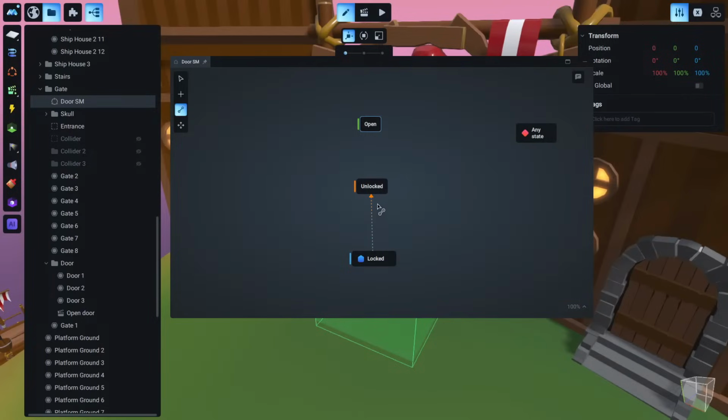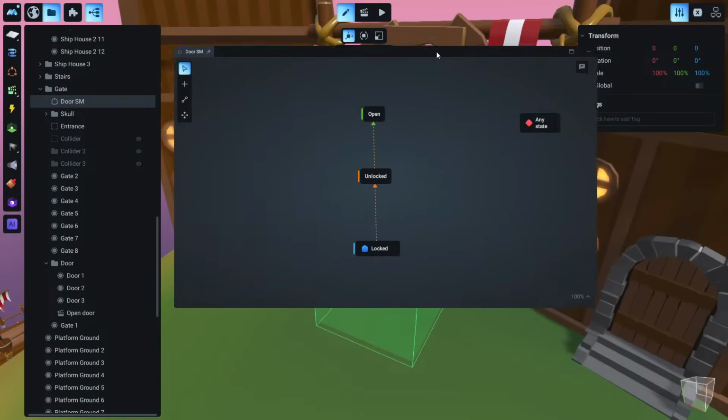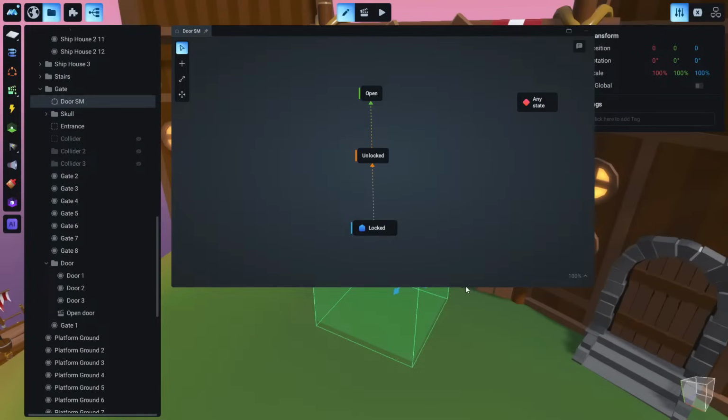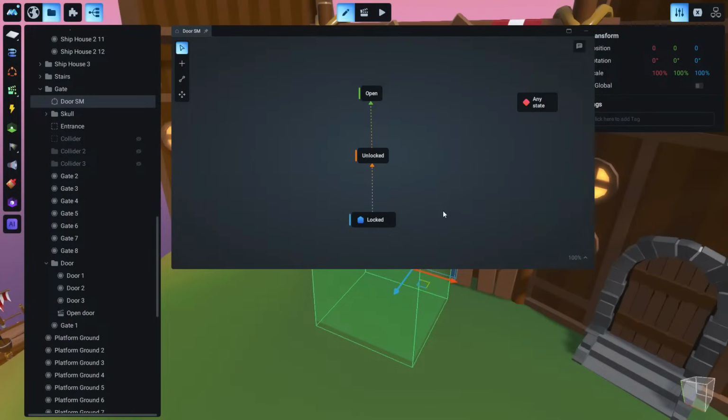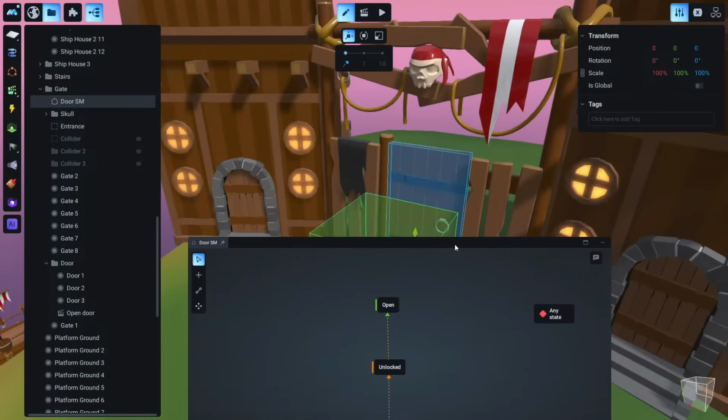So from locked to unlocked, we click here to unlocked and we go to the open state. So from unlocked to open. Okay, so now we have just connected these together. There is no functionality, no logic yet. We just connect it. So now we have to understand how we want to make the game jump from the locked state to the unlocked state, which means: which are the rules that we want to make this door be unlocked.